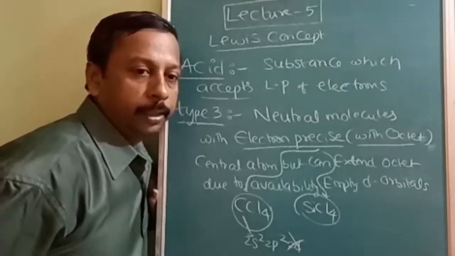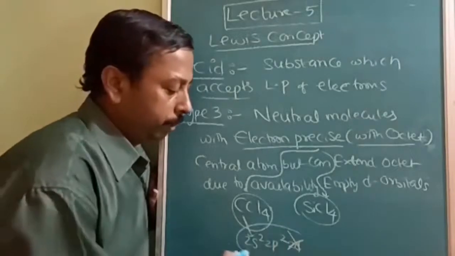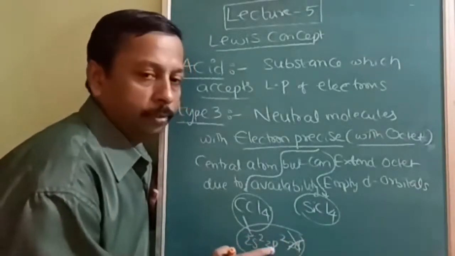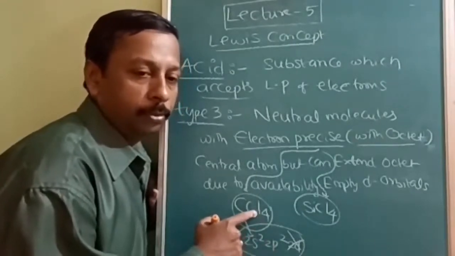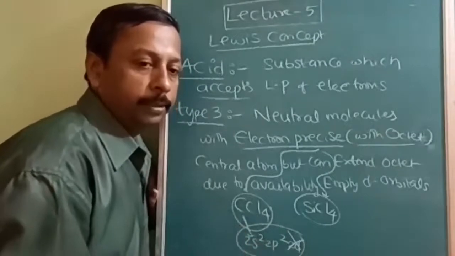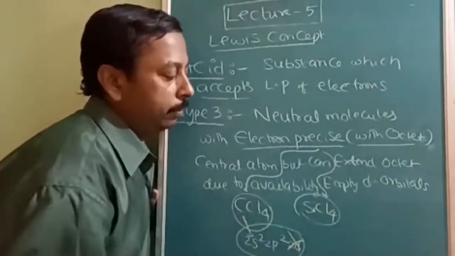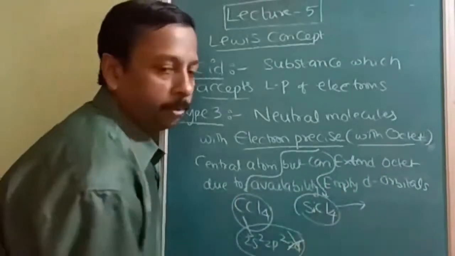Otherwise, the d subshell is not permitted. So here it is 2s2, 2p2. Is it understood? So it cannot extend. Octet is already fulfilled: 4 electrons it has and 4 electrons shared from chlorine. Hence it is electron precise, but the second condition it is not fulfilling. It cannot extend.